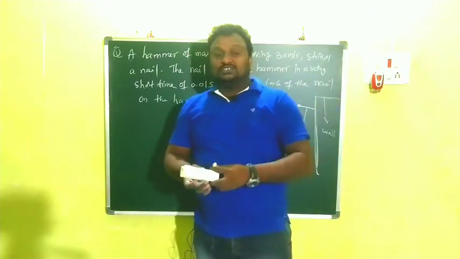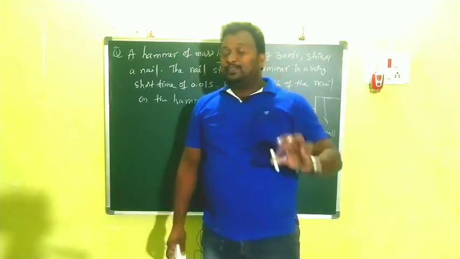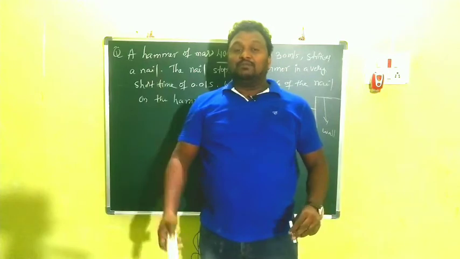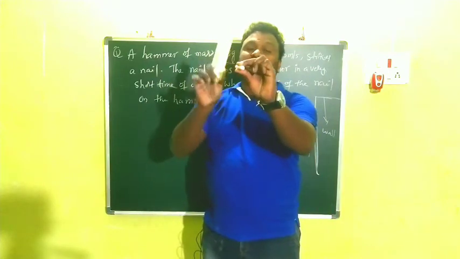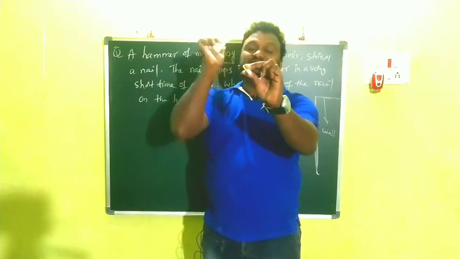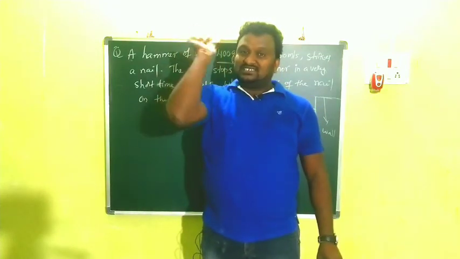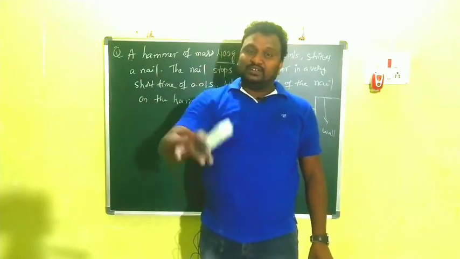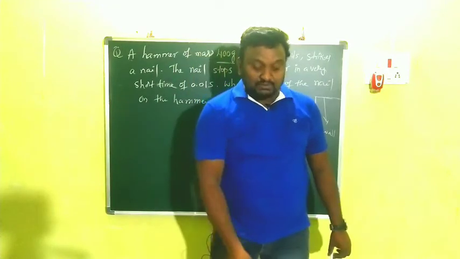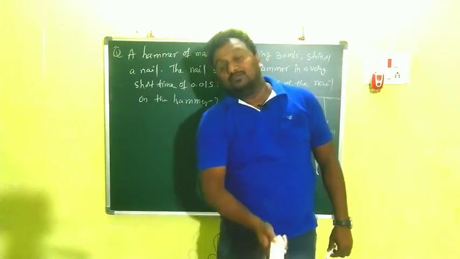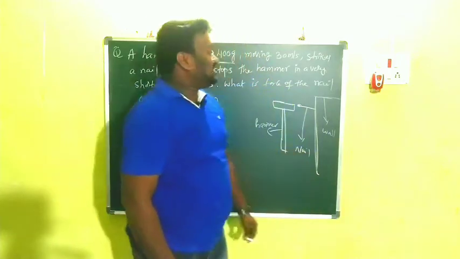Now, this chalk piece is the nail and this duster is the hammer. I am keeping it like this and striking like this. That means the hammer is in motion, that means it is moving. When it is moving, it should have some velocity. So how much velocity was given?